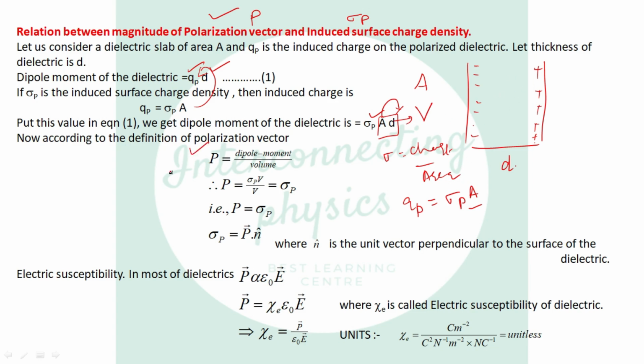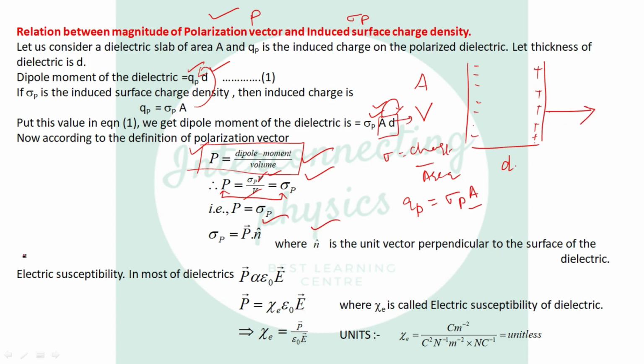Now, what is the polarization vector according to the definition? It is the dipole moment divided by volume. So put the value of dipole moment, sigma p into V, divided by the volume. Volume cancels out with volume and we get the polarization vector equal to the induced surface charge density. Write in the vector form: P vector dot n cap. n cap is the unit vector perpendicular to the surface of the dielectric.